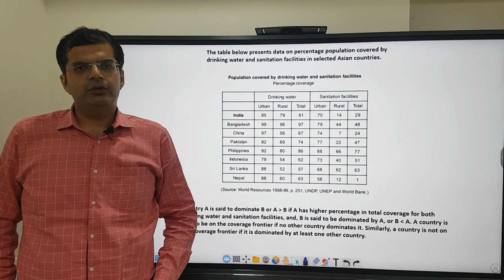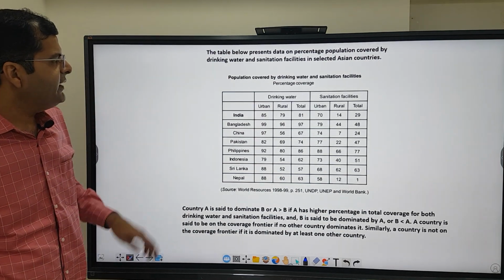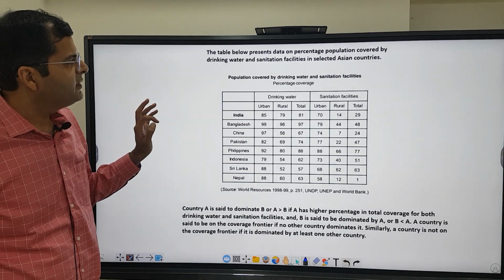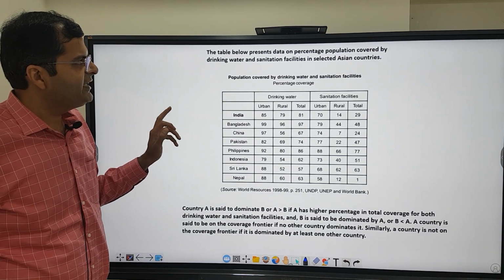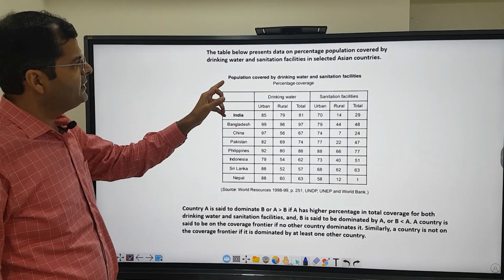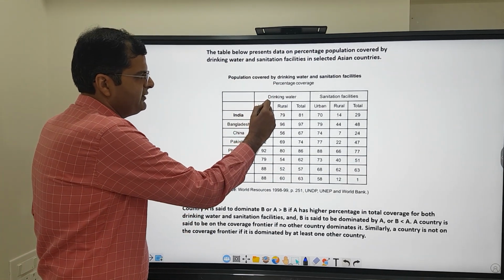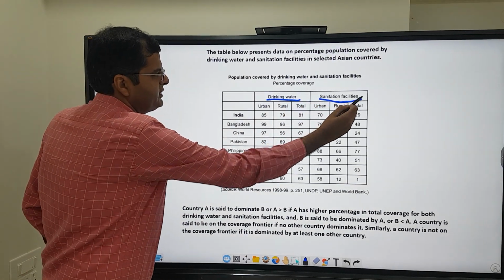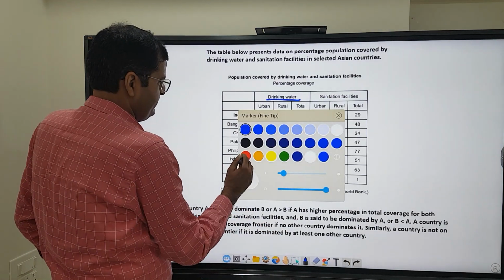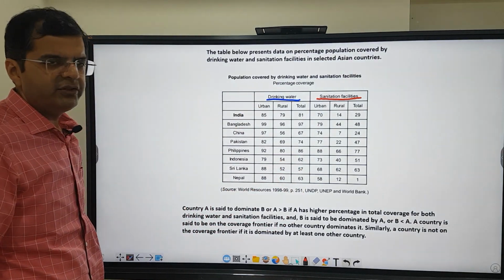So this is the data interpretation question from the CAT examination held in the year 1999. Over here we see the table. It says the table below represents data on percentage population covered by drinking water and sanitation facilities in selected Asian countries. The heading of the table is population covered by drinking water and sanitation facilities, percentage coverage. Here I see drinking water and here I see sanitation facility. The red one is sanitation facility, blue one is drinking water.